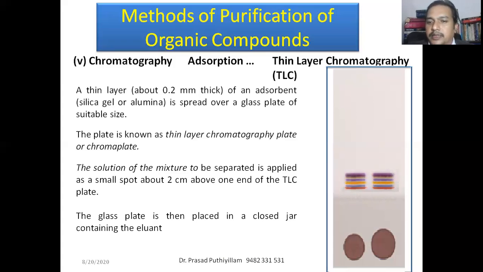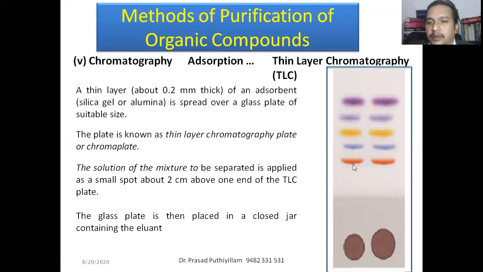You can see that here they started separating, and as it moves further, the compound with lower adsorption will move faster. It will reach the maximum distance, whereas the one having strong adsorption will remain there. So from this mixture we can separate the different organic compounds, and the solvent will reach the maximum distance. It will flow higher because it is less adsorbed by the silica gel or alumina.